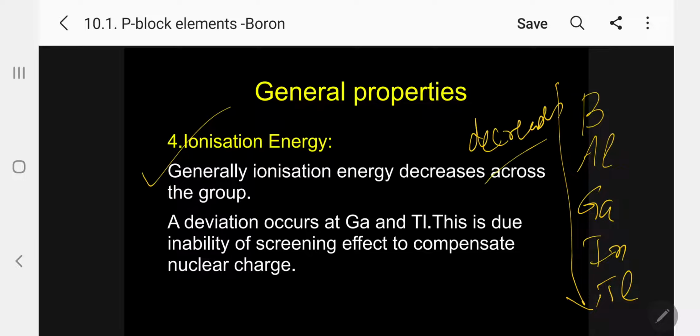Size increases, so the order decreases. But a deviation occurs at gallium and thallium. Kindly follow. This is due to the inability of the screening effect to compensate the nuclear charge. So gallium and thallium are exceptional cases. They do not obey the decreasing order. Kindly follow.